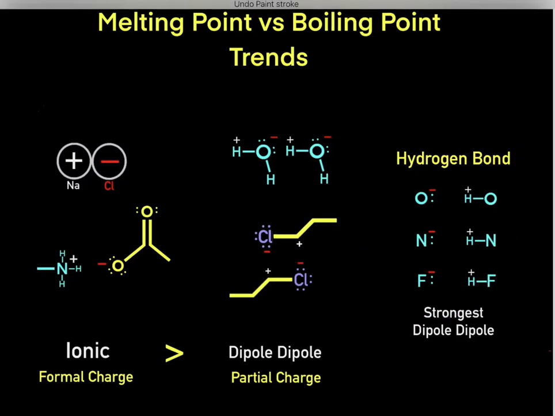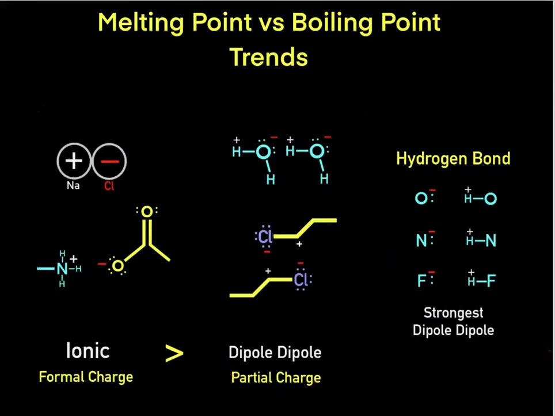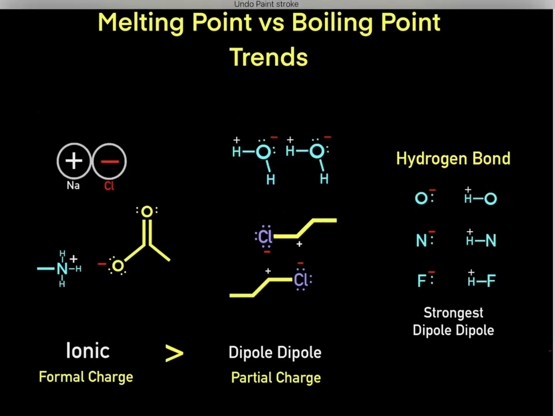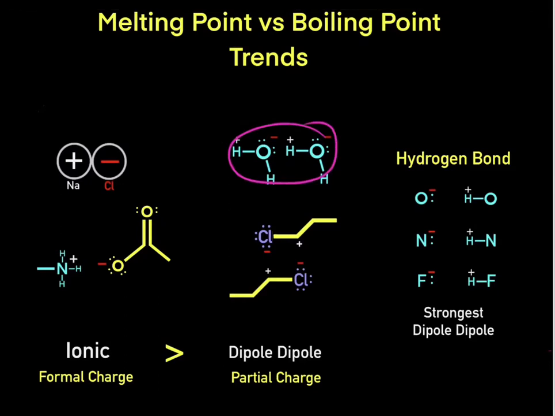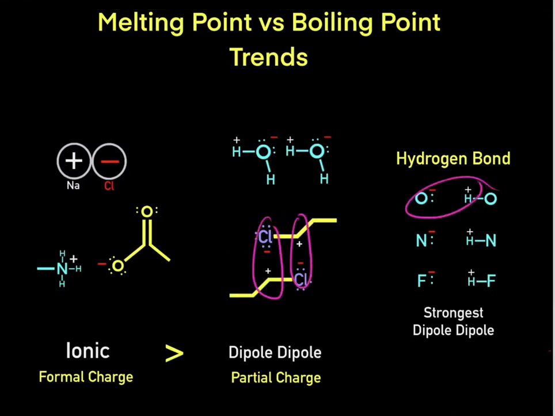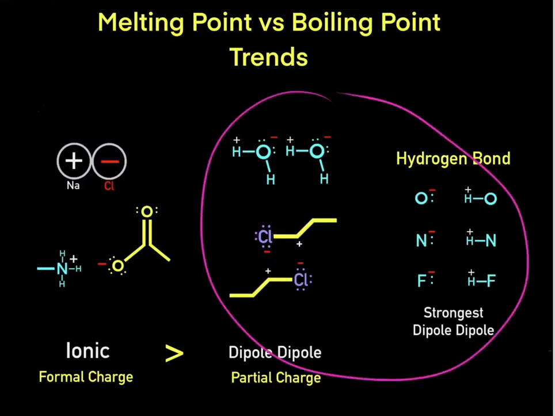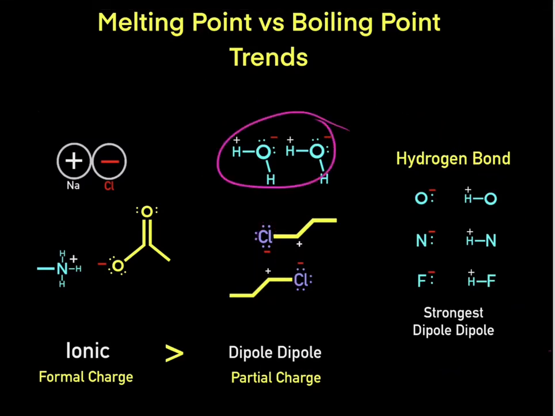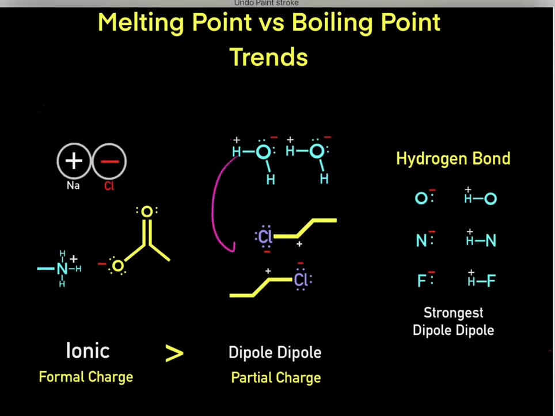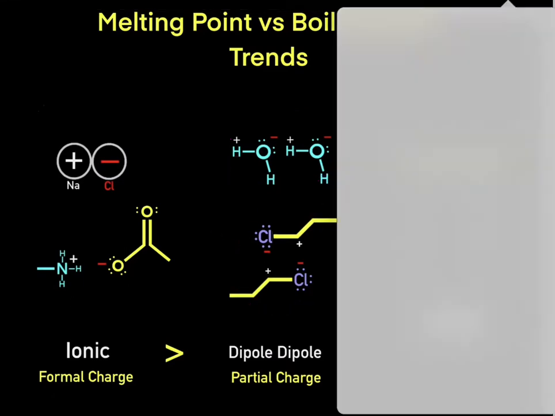So these hydrogen bonds are the strongest type of dipole-dipole interaction. These dipole-dipole interactions will be stronger than these dipole-dipole interactions, because again, this is a hydrogen bond. This is one of those combinations. So this forms hydrogen bonds. That's a very strong dipole-dipole interaction. However, these interactions are not any of these combinations. So these are all dipole-dipole interactions. However, these are special dipole-dipole interactions, hydrogen bonds, which will be stronger than non-hydrogen bonds.